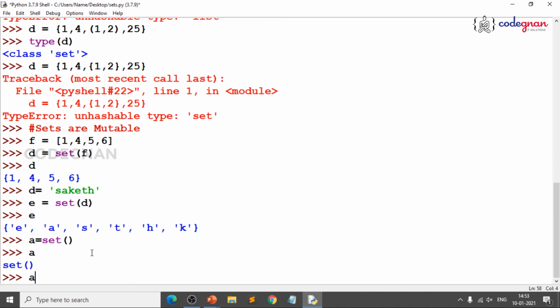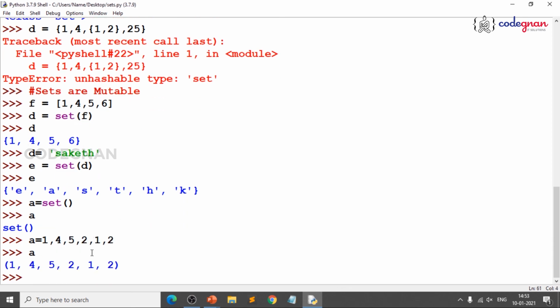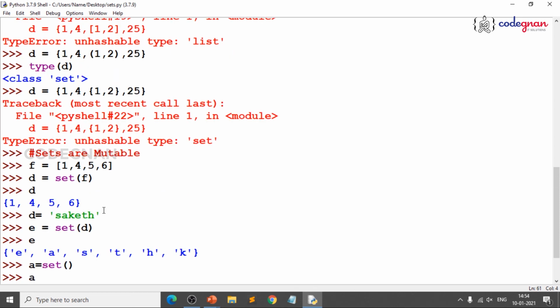Even tuples allow duplicates, right. You see 1 4 5 2 1 2, this is a tuple, right. It allows duplicates, where you make sure that you enclose it in parentheses, that becomes a tuple. Curly braces in the format of pairs become a dictionary, but if you are giving one number after another, it is taken as a set. Now we will understand about set methods in the next video.